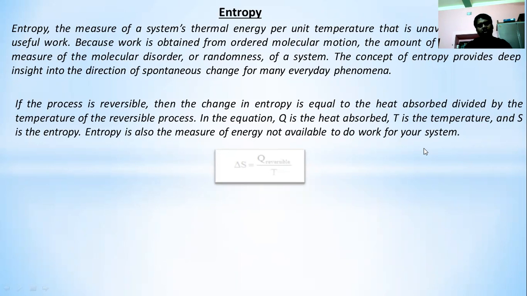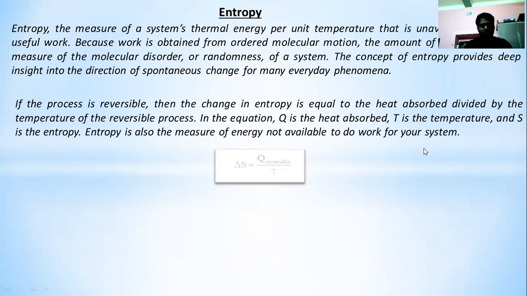So integrating from state 1 to state 2, dS equals integration from state 1 to state 2 of delta q reversible by T. After integration, S2 minus S1 equals 1 by T times integration 1 to 2 of dq reversible. That means we can write the equation delta S equals q reversible by T. The entropy of a system cannot be measured at any time. Only the change of entropy can be measured.